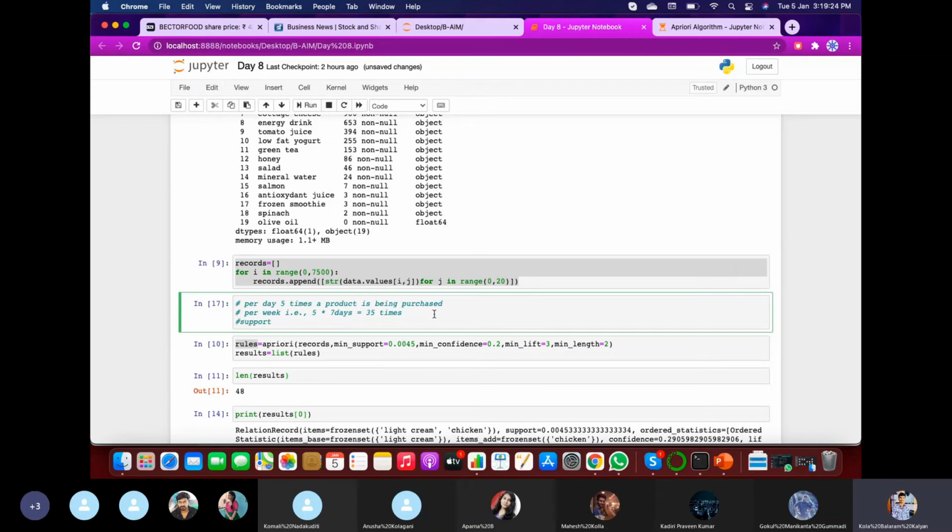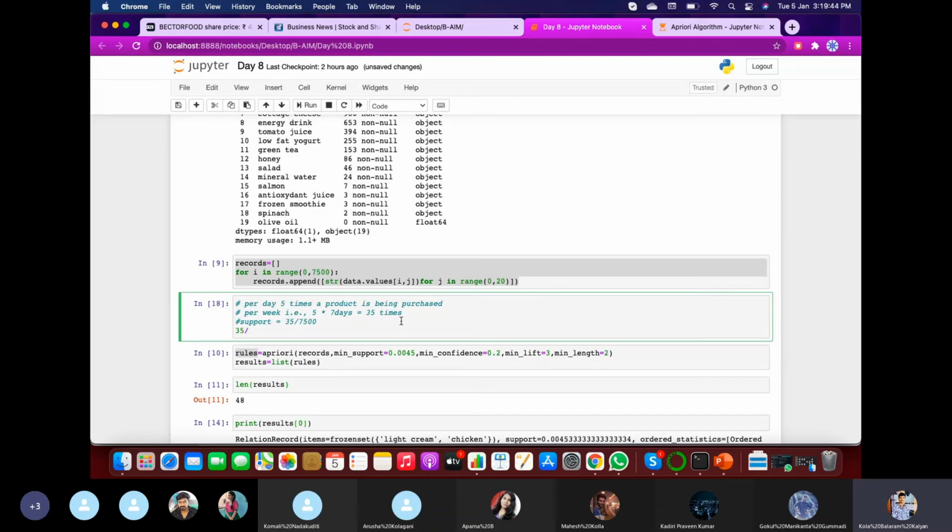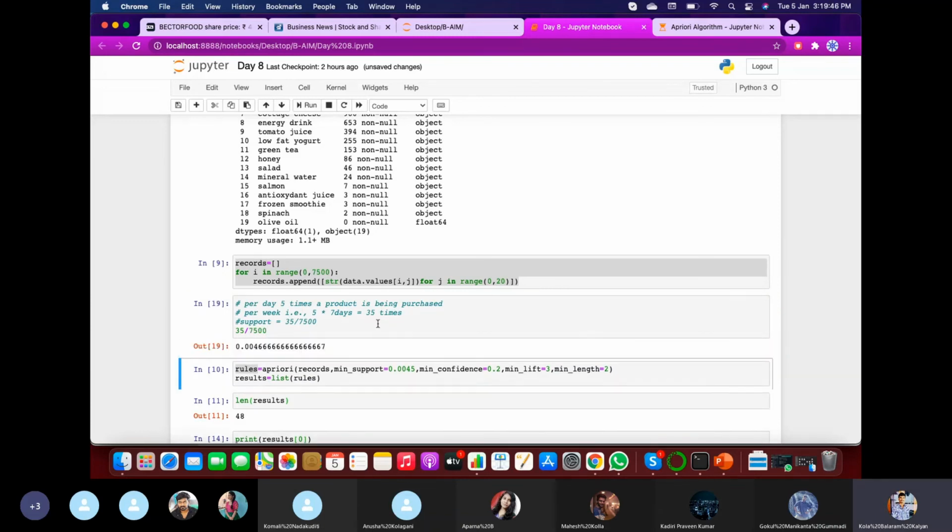So support will be how many times product A is being purchased divided by the total number of transactions. Suppose A is purchased 35 times, and there are 7,500 transactions in total. So you can see 35 by 7,500 will show 0.0046667. If you consider it like that, you will get the support data.